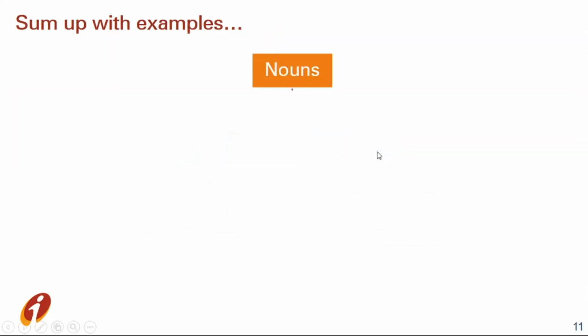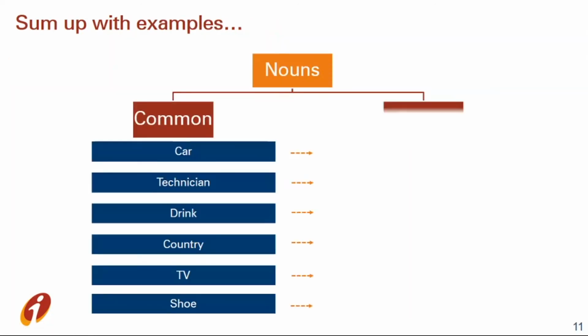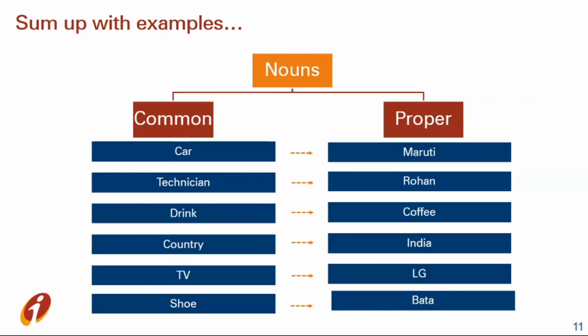So today we learned nouns and types of noun, common noun and proper noun. So when we talk about, say, car, it's a common name. But when you talk about Maruti, Hyundai, Audi, it becomes a proper noun. Like we say TV, that's a common name. But when we talk about LG, Samsung, Sansui, it becomes a proper noun.